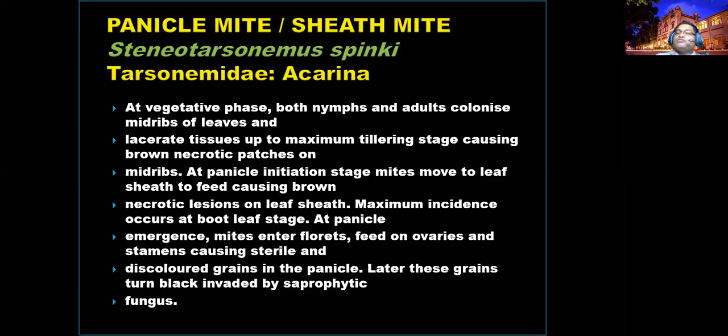Flower abortion happens in the grains. You cannot expect grain. That is why this is sometimes considered an important pest. It is an emerging pest. We have to be very careful and monitor it because of the environmental temperature. So these are the insect pests.